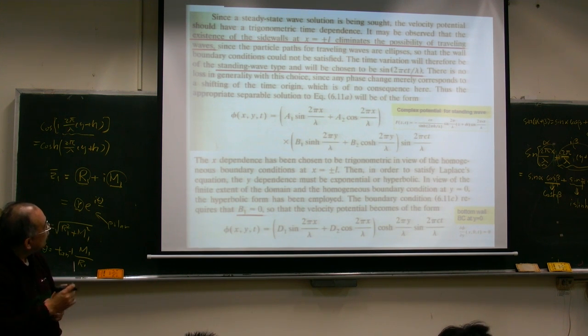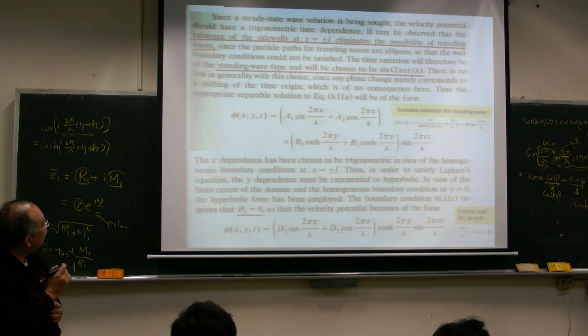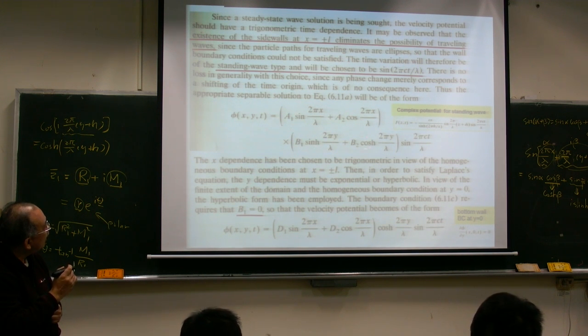Okay, so this is the solution form we have, right? Let's try this, easier maybe. This is our bottom wall boundary condition. At y equal to 0, we have this boundary condition: partial phi, partial y. And y is here, right? So for partial phi, partial y, hypersine becomes hypercosine, and hypercosine becomes hypersine. We don't have to change the sign, right?